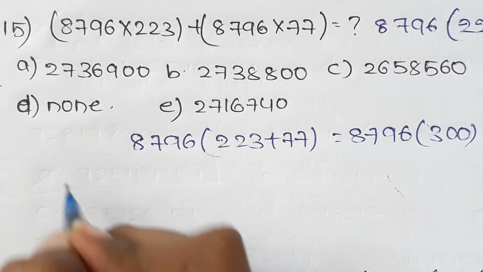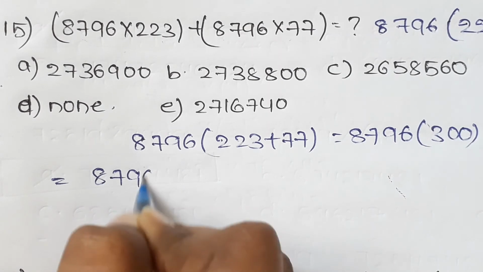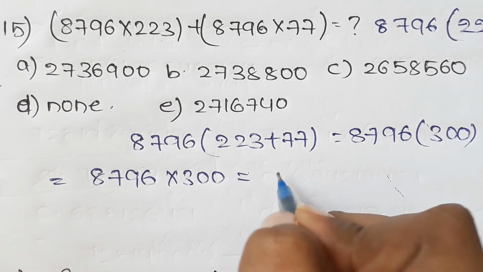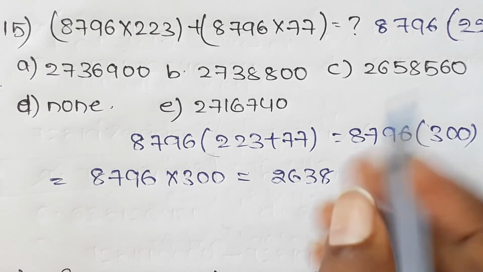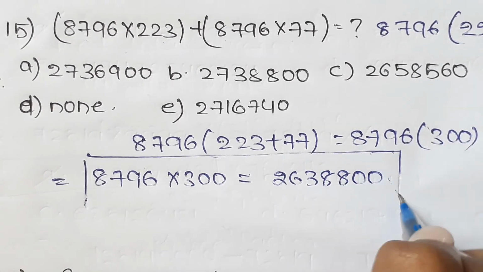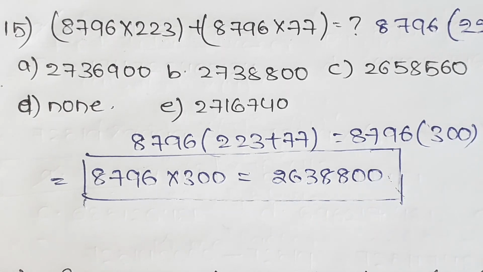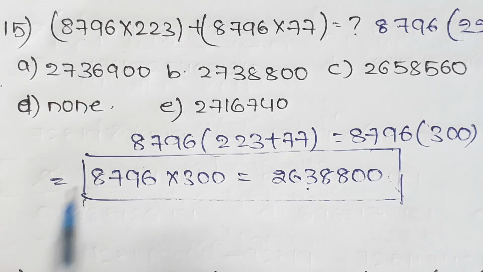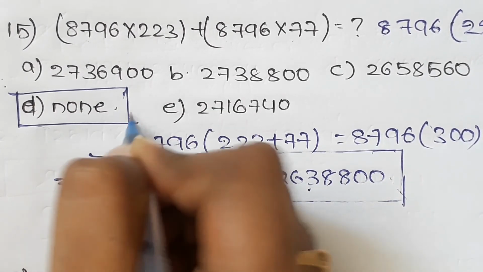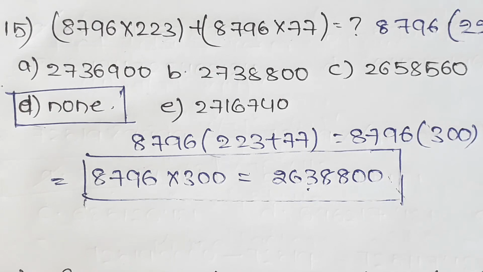And now let us do the multiplication, that is 8796 into 300. We will get 2638800, and this is the product for this multiplication. And now this number is not present in the given options, so none is the answer, that is D, none of the given options. That is option D is the answer. And now let us see the next one.